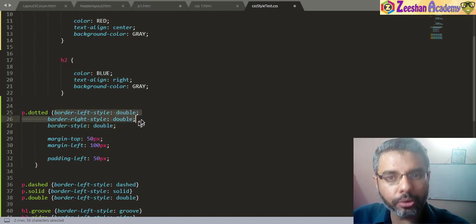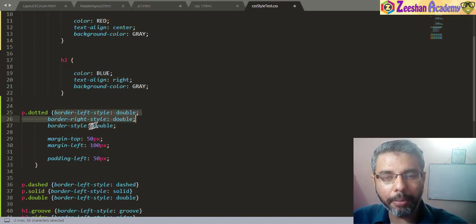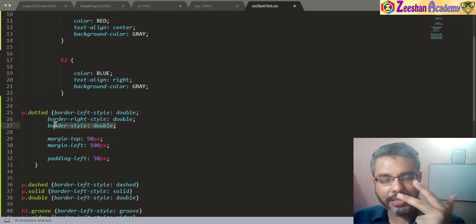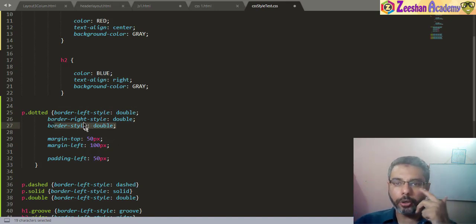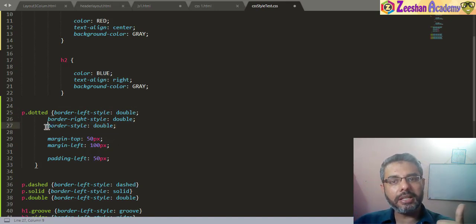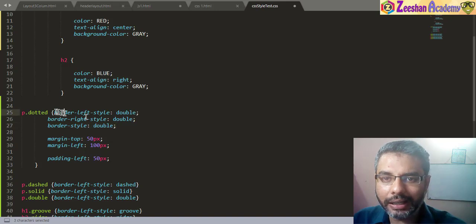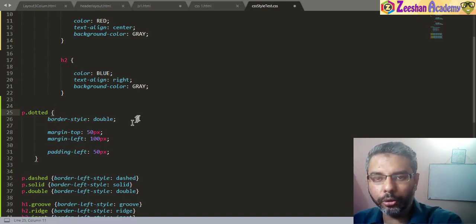Now again, we don't need these 2 tags because they are already overridden by this one. This would have a higher precedence because first this will execute, then this will execute, then this will execute. When this executes, it will override these 2, because those are left and right, but this single tag means left, right, top, bottom, all around. So this contains all 4, and there is no need for writing this. We can just remove it to simplify the code.